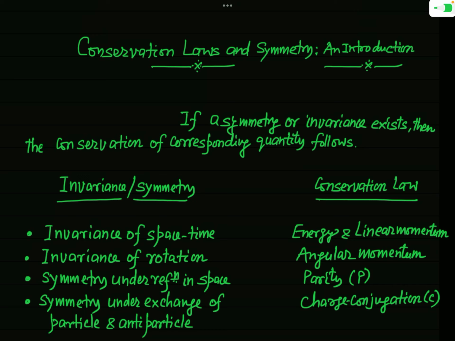But when that particle is moving under the influence of a spherically symmetric field, for example in a gravitational field or in an electric field, then you know that the linear momentum varies with time. But even in that condition, the angular momentum and the energy of the particle remain constant.